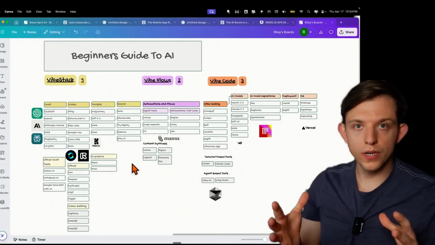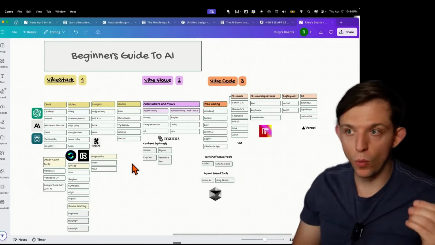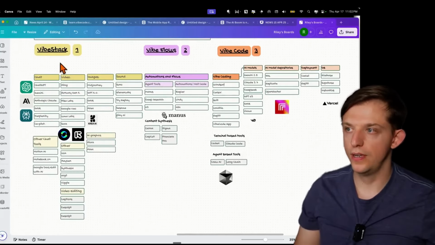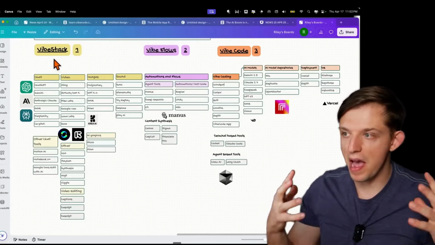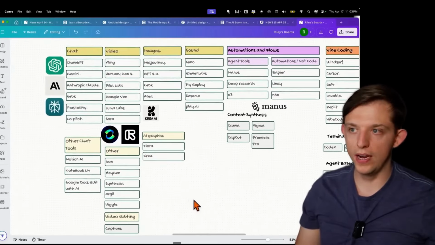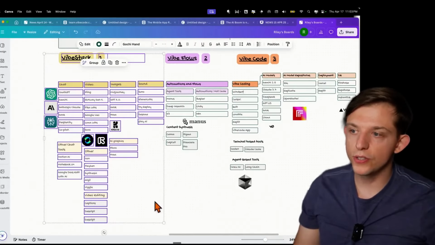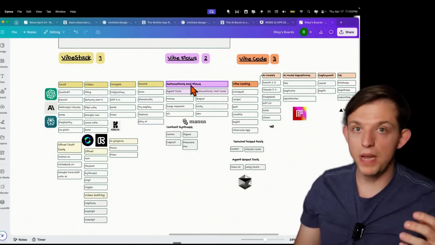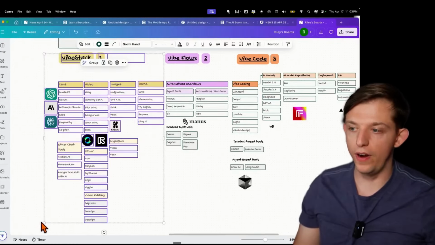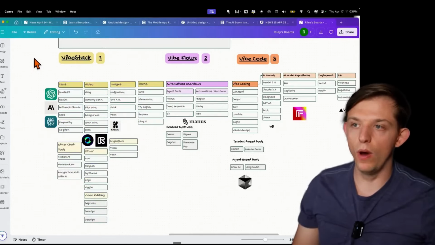In this video, you're going to see over 100 useful, practical, and fun ways to use AI. This video is going to be divided into 3 sections. Section number 1 is called the Vibe Stack, which are all of the popular use cases for AI tools and popular platforms. It's important that you understand this so that you know how to create automations and agents that actually do useful, cool, and fun things, which the foundation for that is this type 1, which is Vibe Stack.